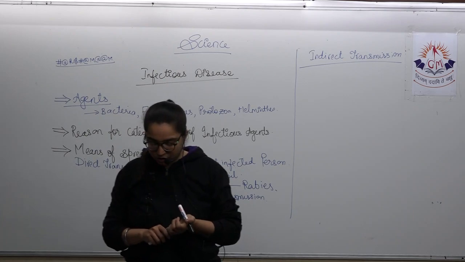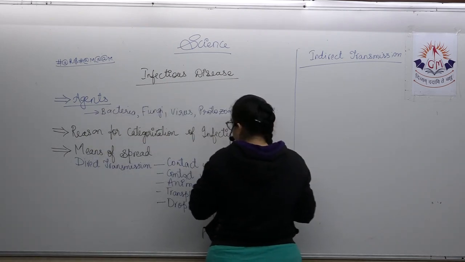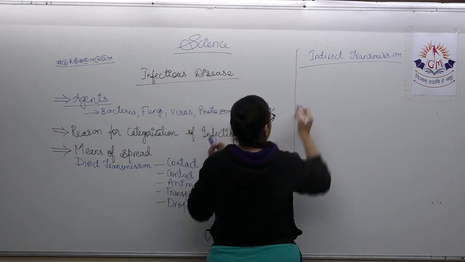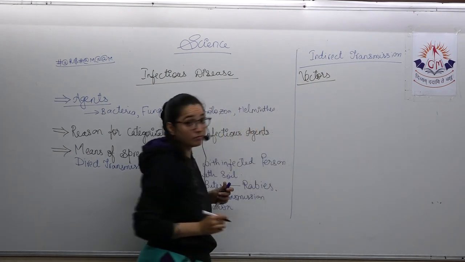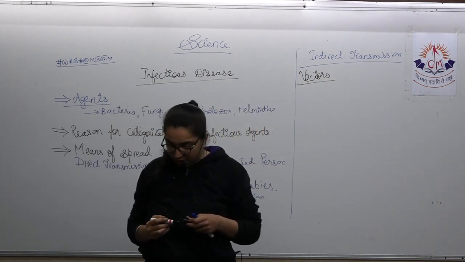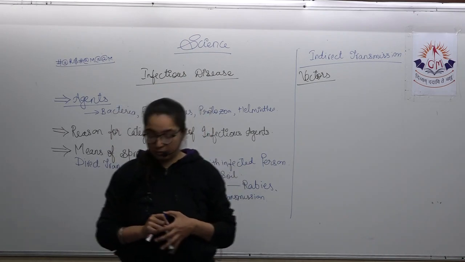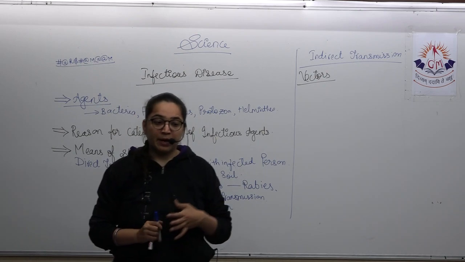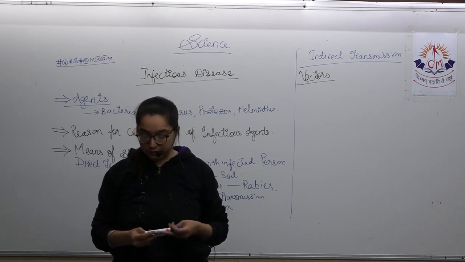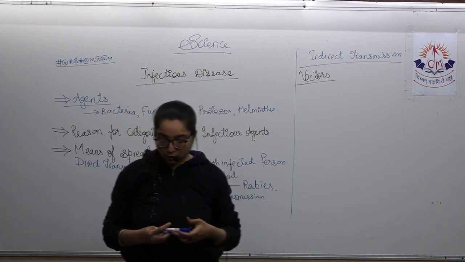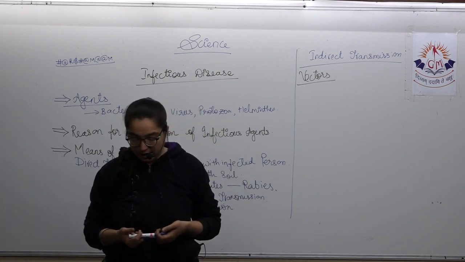In the indirect transmission, the very first thing is that it gets transmitted through vectors. What are vectors? Vectors are the carriers of the pathogens that are responsible. For example, those pathogens will reach a person of a healthy body by some means. You know that malaria is caused by the biting of a mosquito. Housefly is the carrier of cholera and typhoid.